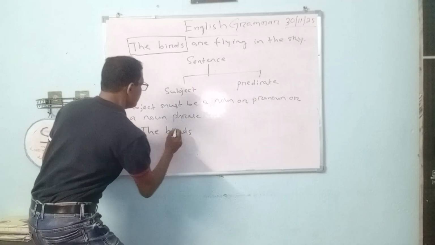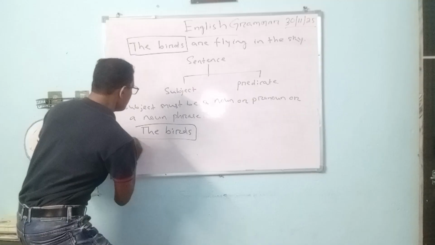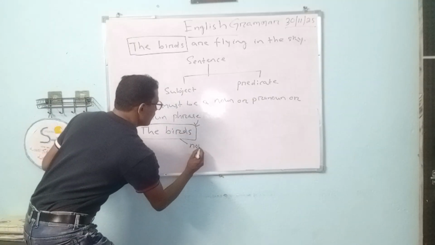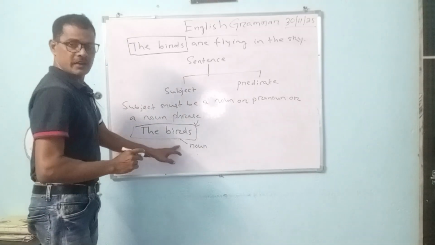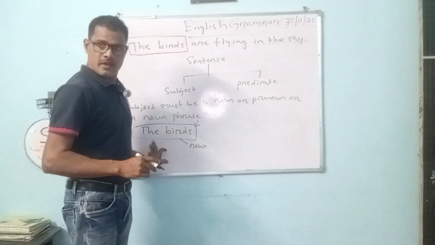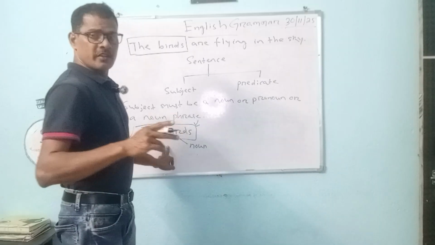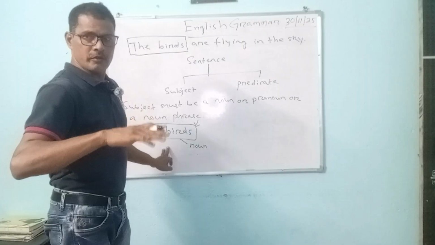The birds. This is a noun phrase, because here is a head noun. The birds. It's a head noun, and the is the article there. The is the article. It is called a phrase or a noun phrase. In a noun phrase, there must be a head noun, a noun which is called the head noun.